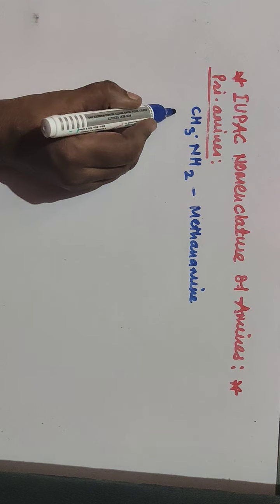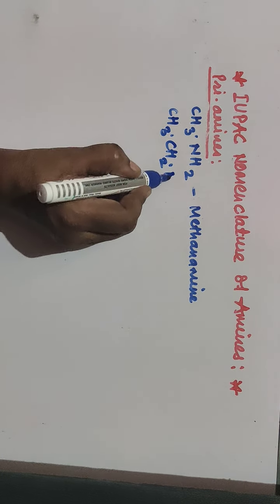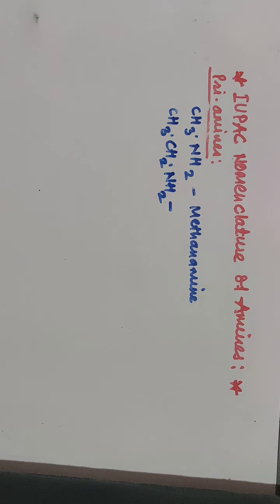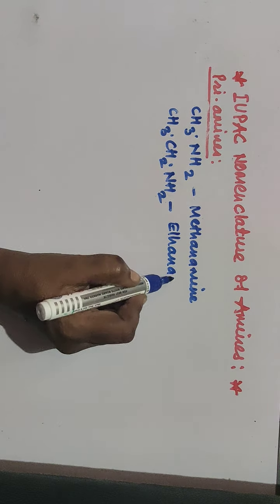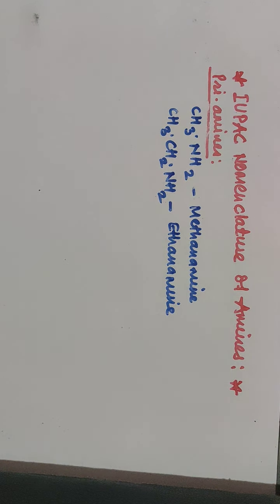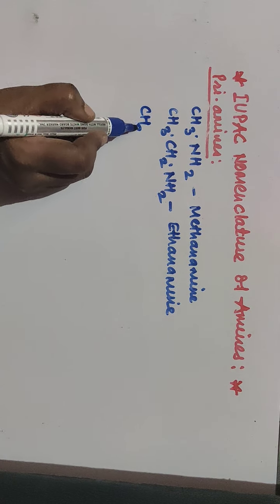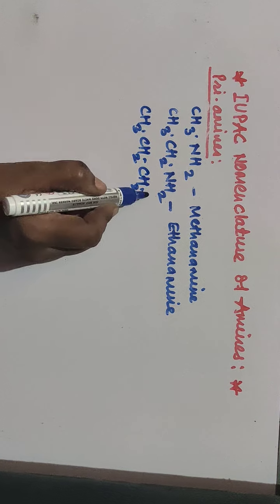We'll take one more example, CH3CH2NH2. An ethyl group is present here, so ethane is the parental hydrocarbon, the E gets changed to amine, and hence it is ethanamine. We'll take one more compound, CH3CH2CH2NH2.